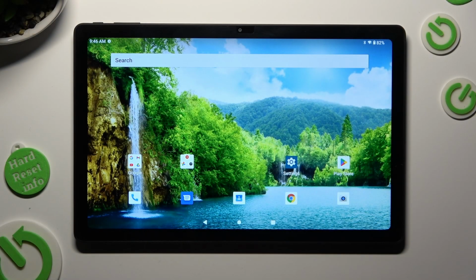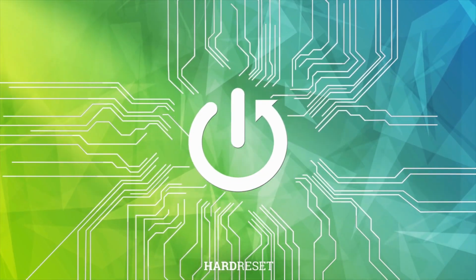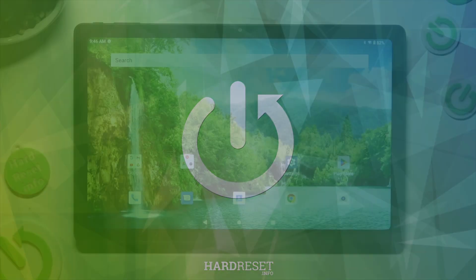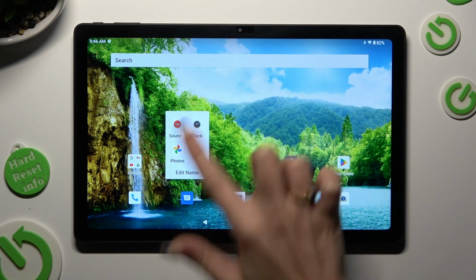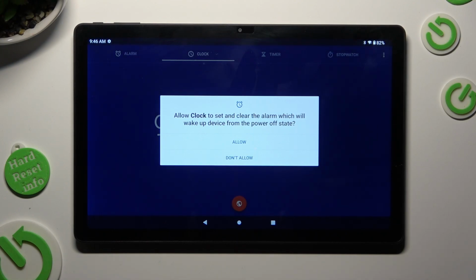Hi! In front of me is Chuwi HiPad Max, and today I would like to show you how you can set up an alarm clock. You need to begin by accessing Clock app and choosing Allow in the pop-up if you never used it before.